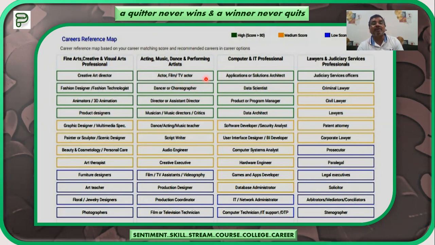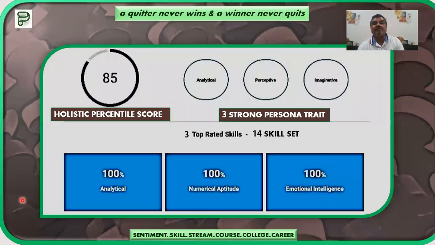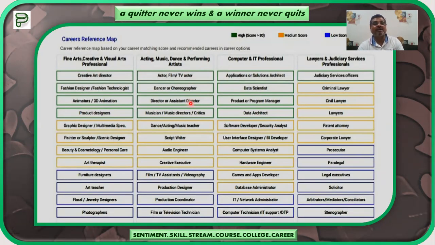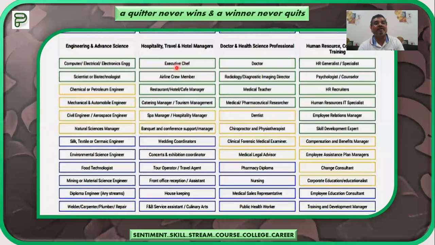As we have seen in the last slide, analytical, perceptive, imaginative are the qualities that the child possesses. So similarly, parallel job streams have been recommended to the child. If we move ahead, let us see what the other recommendations are as far as the career reference map is concerned. The child has been given more emphasis to be a doctor and health science professional, where he is analytical and imaginative. So doctor, radiology, diagnostic, etc., or medical teacher.